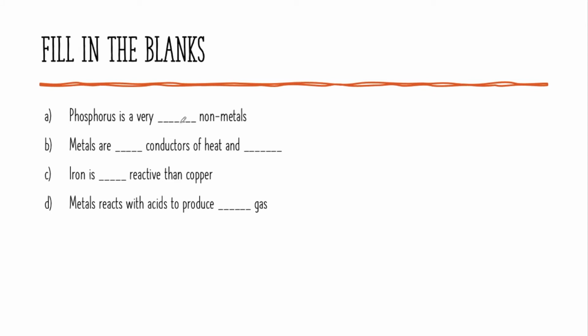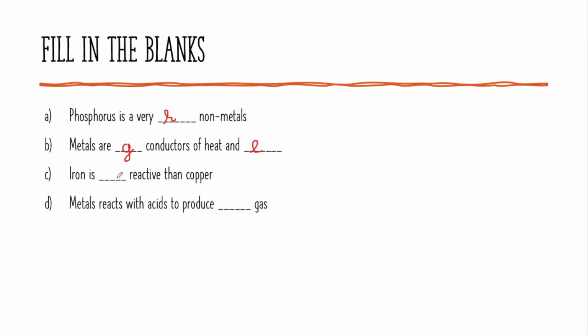Phosphorus is a very reactive non-metal. Phosphorus, as you may know, reacts very violently, so it is very reactive. So let me write R for that. Metals are good conductors of heat and electricity. Metals are generally good conductors, so I'm going to write G there, and heat and electricity, so I write E there for that.